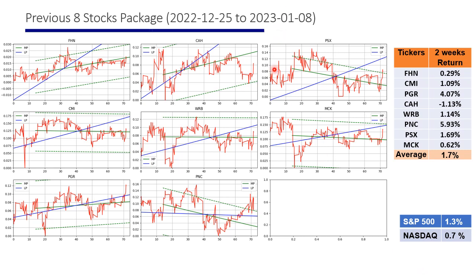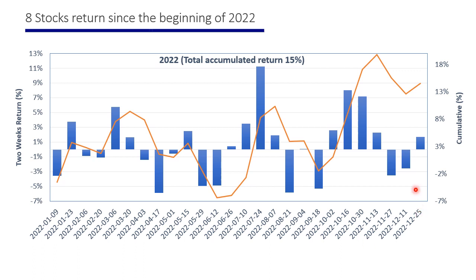And let's now add this one also to our return since the beginning of the year. If we add the return of our previous package to our return since the beginning of 2022, as you see, we end up with something close to 15%, which is lower than the 5 stocks strategy, but as I have explained in the previous video, the risk will also be lower than the 5 stocks strategy.